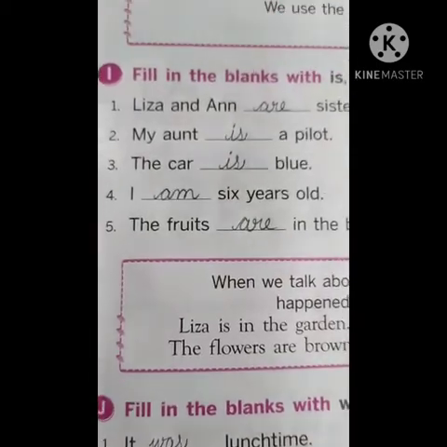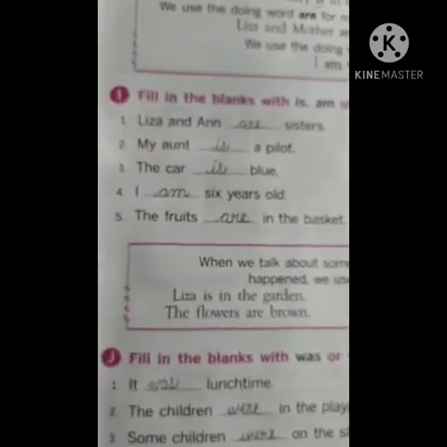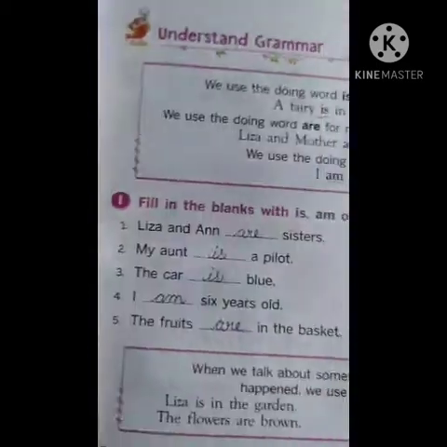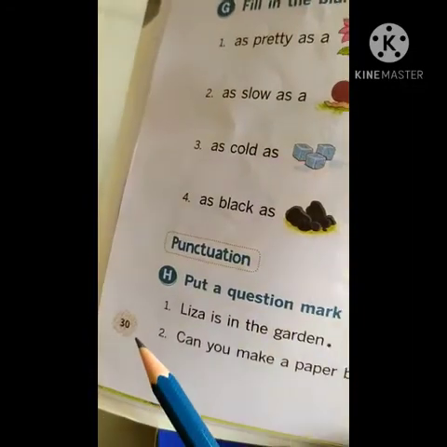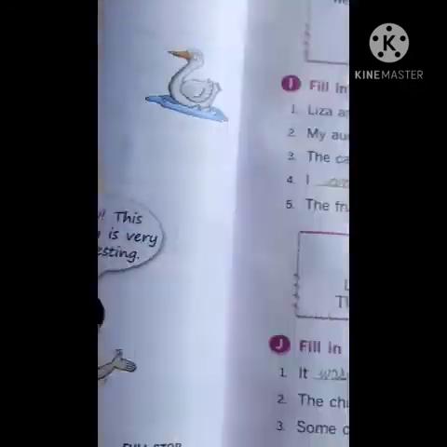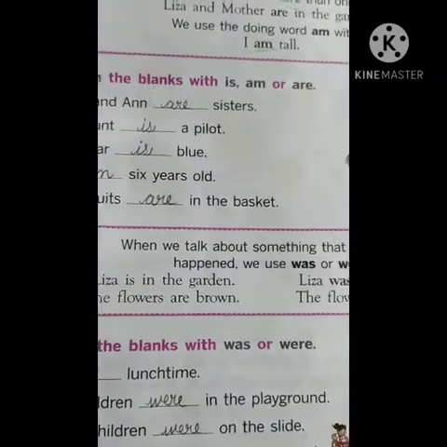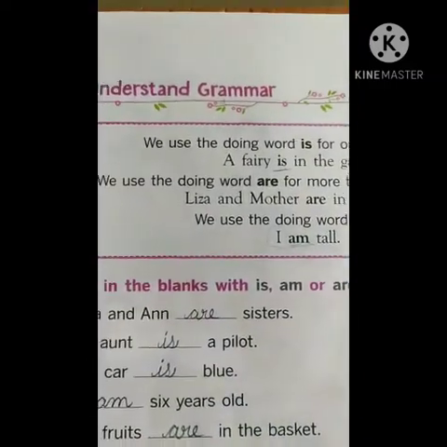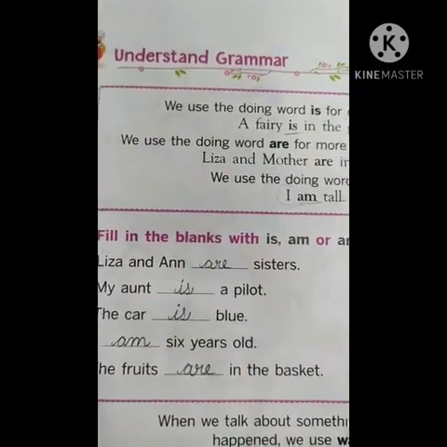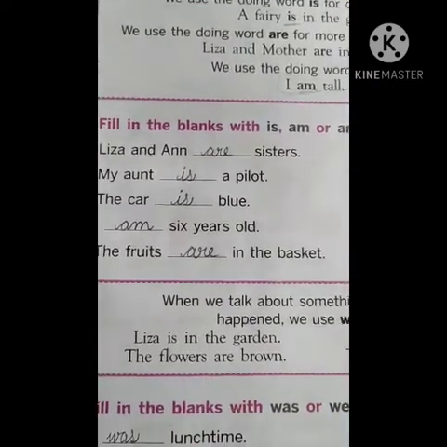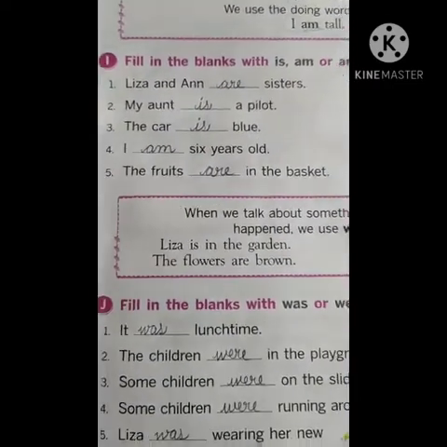So, yesterday we completed up to page number 31. This is page number 31, children. So we have completed the usage of grammar, understand grammar. Now we are going to see the next bit.